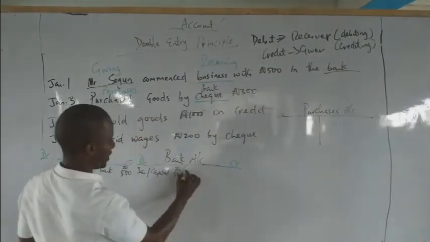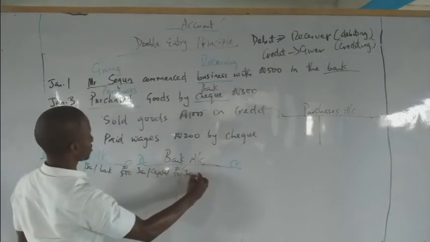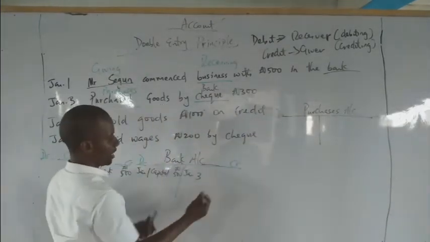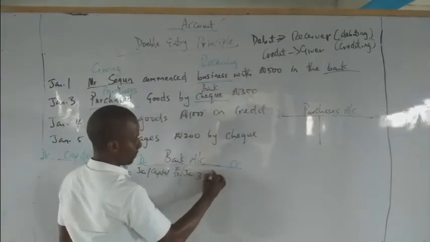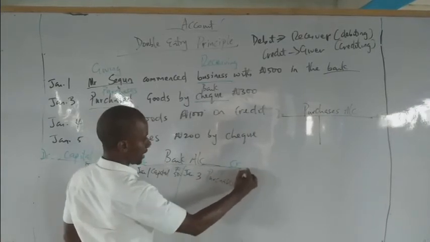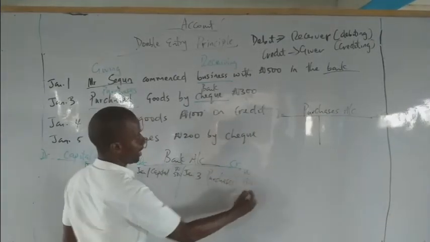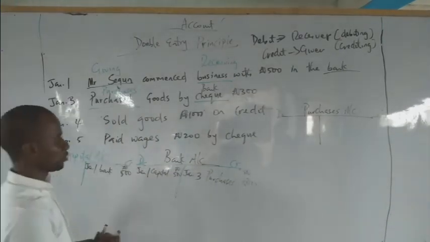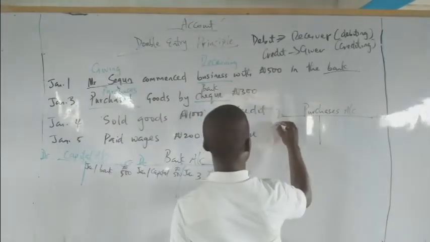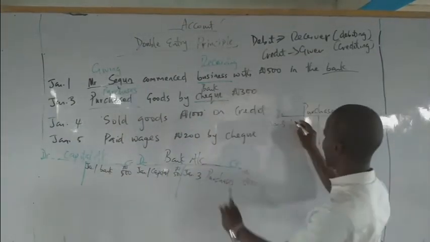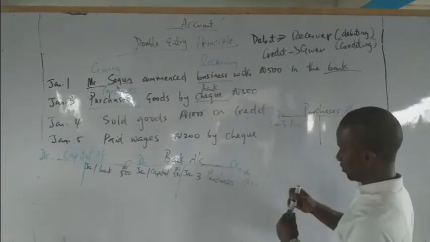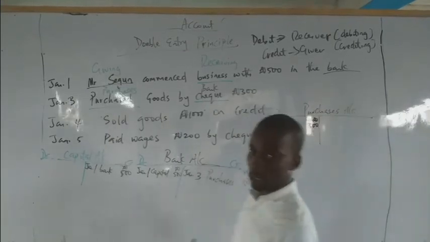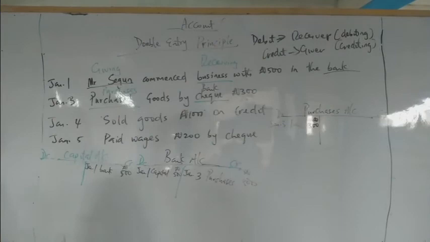Now come under this place, January 3rd. Remember, the corresponding account, purchases, it will come under here. Purchases. And how much was the figure? 300 naira. So that is the account that is giving. Then the account that is receiving is what? Purchases, which will be what? Debited. So January 3rd, corresponding account, bank. And the amount is what? 300 naira. Understood? Okay.